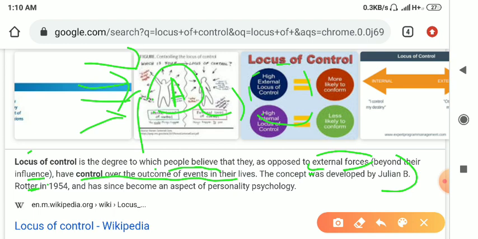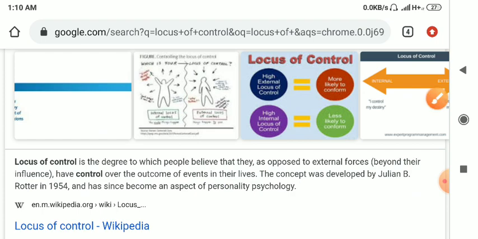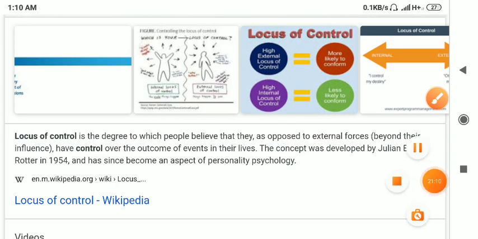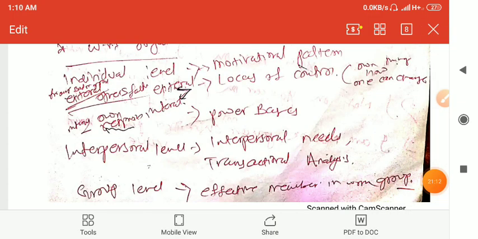Those who have an internal locus of control, that means they think that they can control. That is what I told. One is thinking that he can control his own things. He can control the outcomes in their own lives. See, in their own life, they are thinking they have control over the things, right?